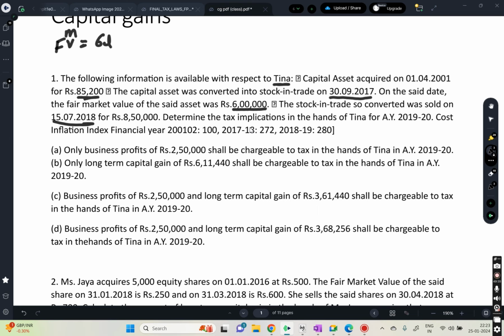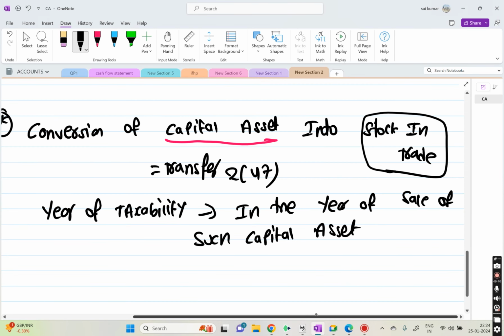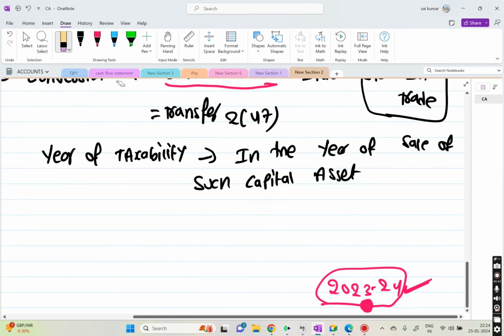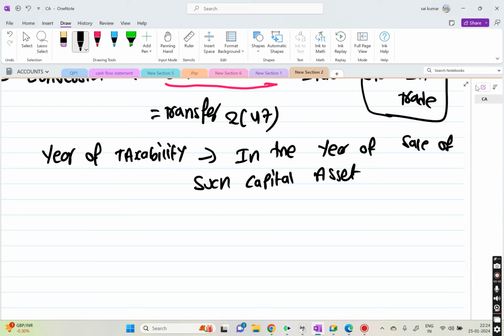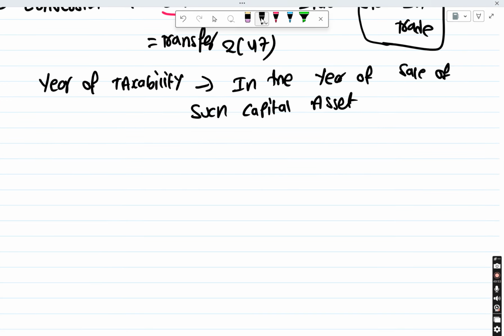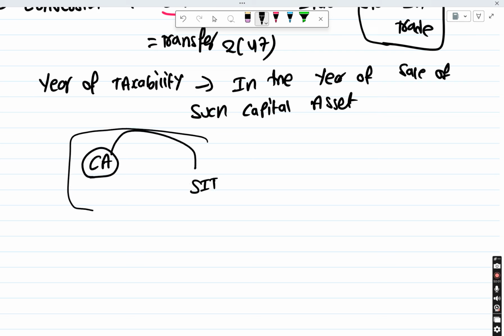Before discussing this, I want to explain two small concepts here. In this conversion of capital asset into stock in trade, there are two things involved. One is the capital asset converting into stock in trade. This is considered as a transfer under the head of capital gains. It will fall under our definition, so it will come under capital gains.